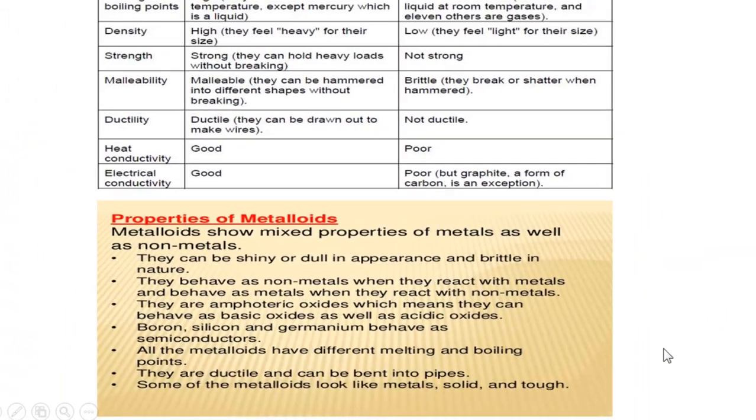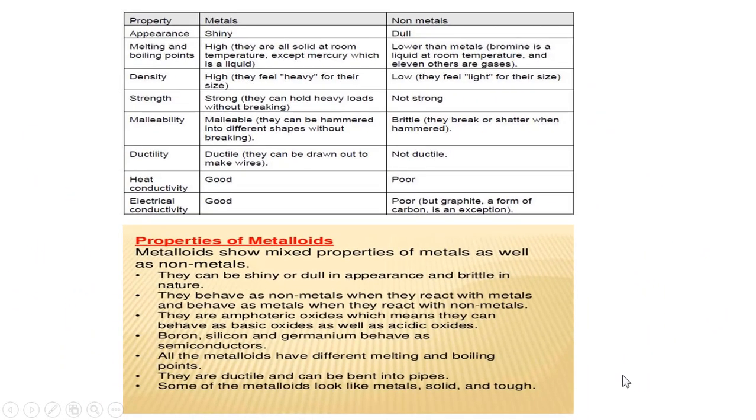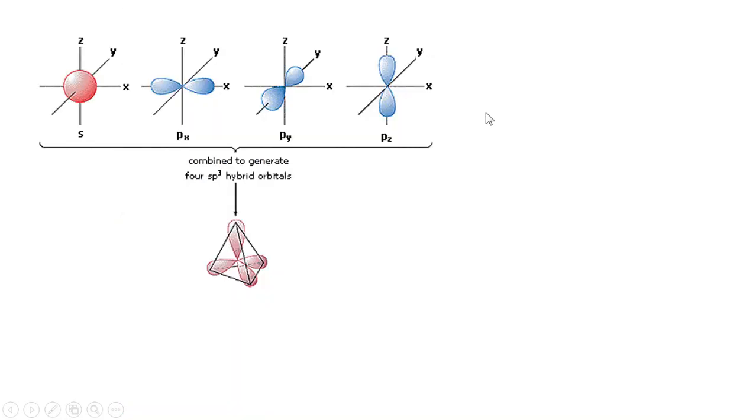So now we have come to know that the 118 elements of the long form of the periodic table can be either metals, non-metals or metalloids, and we have seen the properties briefly. Now before I explain the next part of the periodic table, I just want to put another concept in your mind.